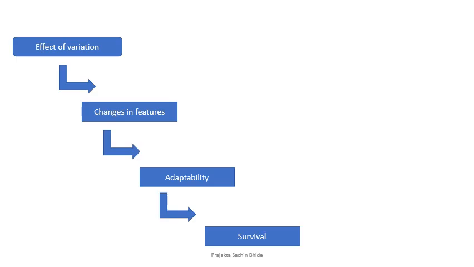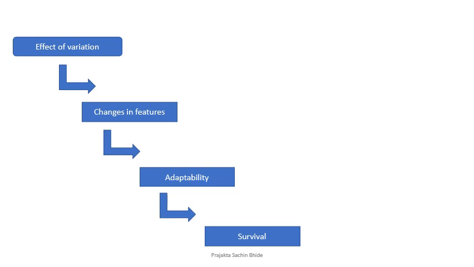So what is the effect of variation? There are certain changes in features that we see. Why are these changes necessary? Because they help that organism adapt to the changes and in turn help the organism to survive.